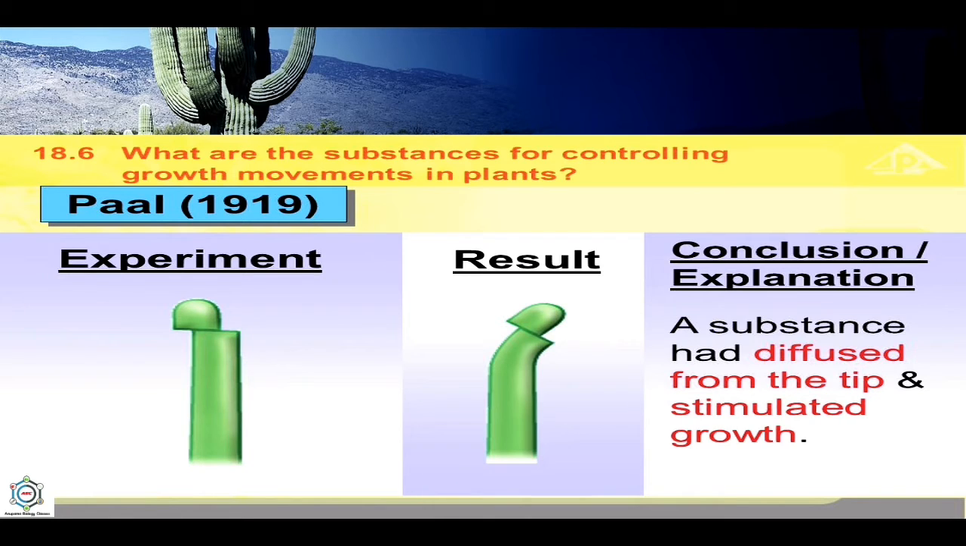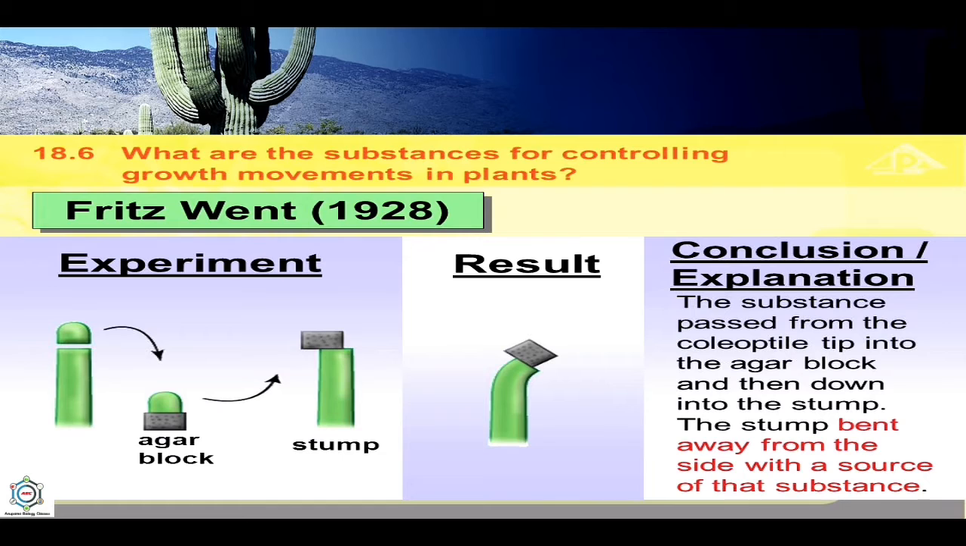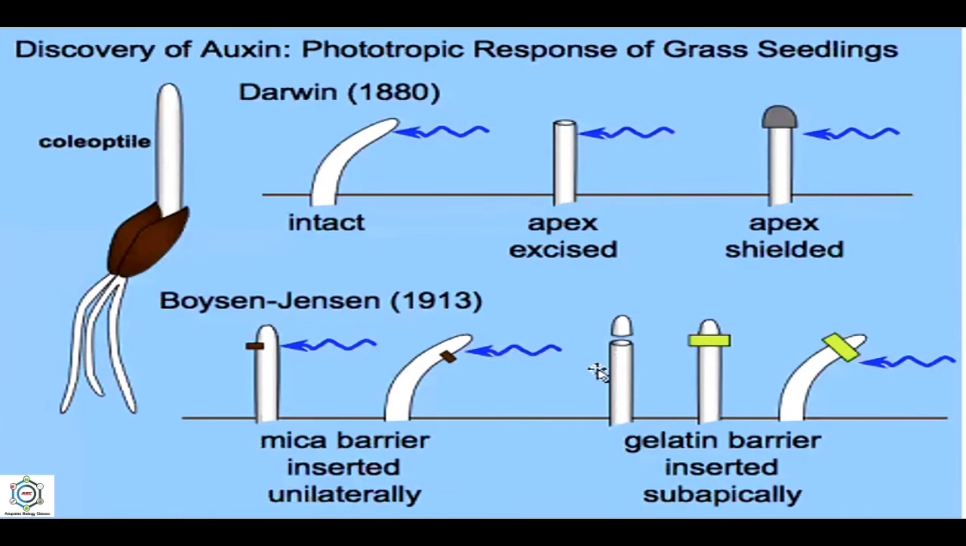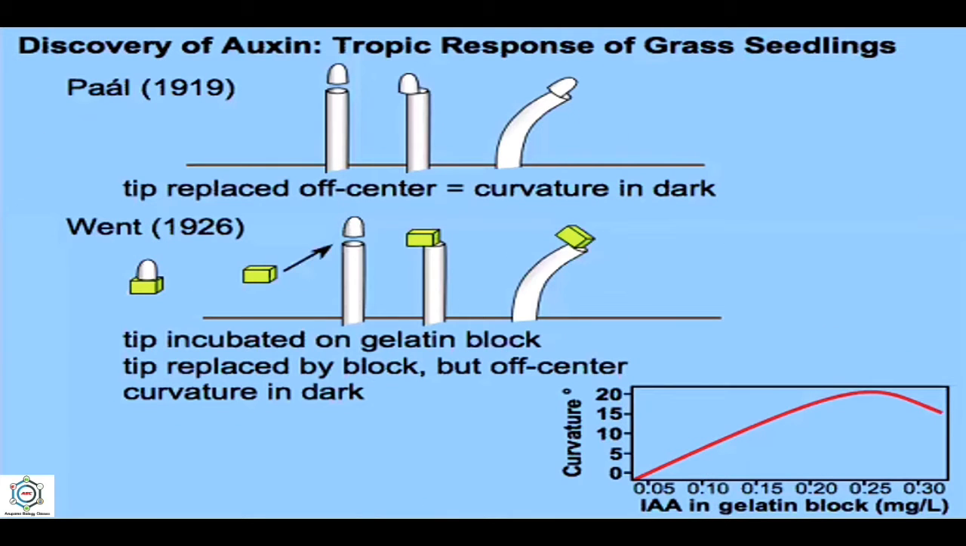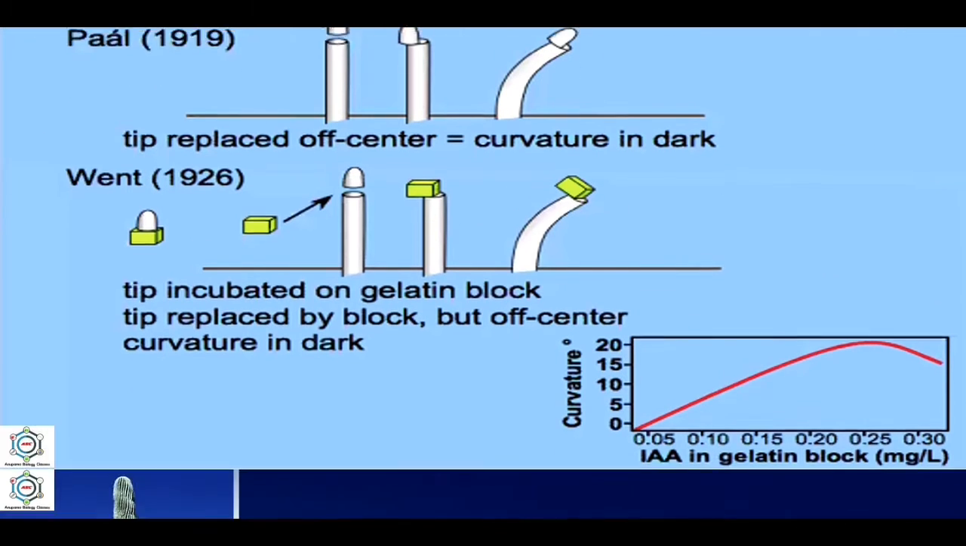The third experiment was Paal's experiment, and the conclusion is the substance has diffused from the tip and stimulated growth. And the last is Went's experiment, and the conclusion is the substance passed from the coleoptile tip into the agar block and then down into the stump. The stump bent away from the side with the source of that substance. So this is the discovery of auxin by Darwin, Boysen-Jensen, Paal and Went.